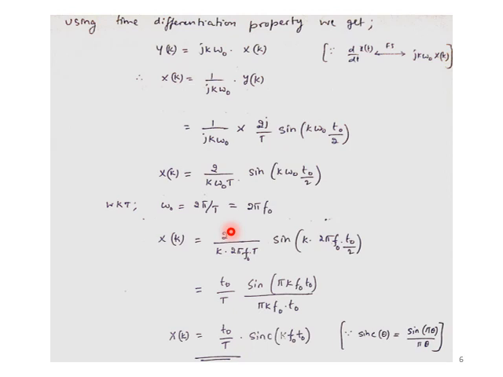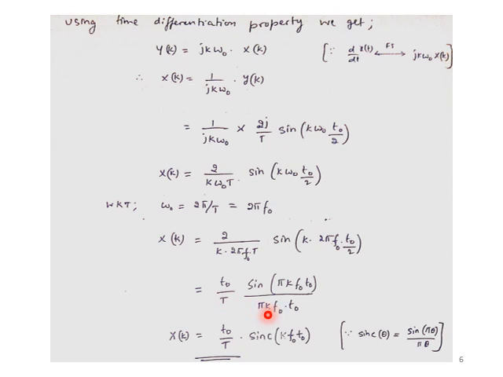2 pi by T can also be taken as 2 pi f naught. Earlier we mentioned that the fundamental term omega naught is equal to 2 pi f naught. So substituting for omega naught in that particular term, 2 pi f naught, what remains? The 2 will cancel, both inside the sine function and outside. What remains outside is T, which I take as it is.